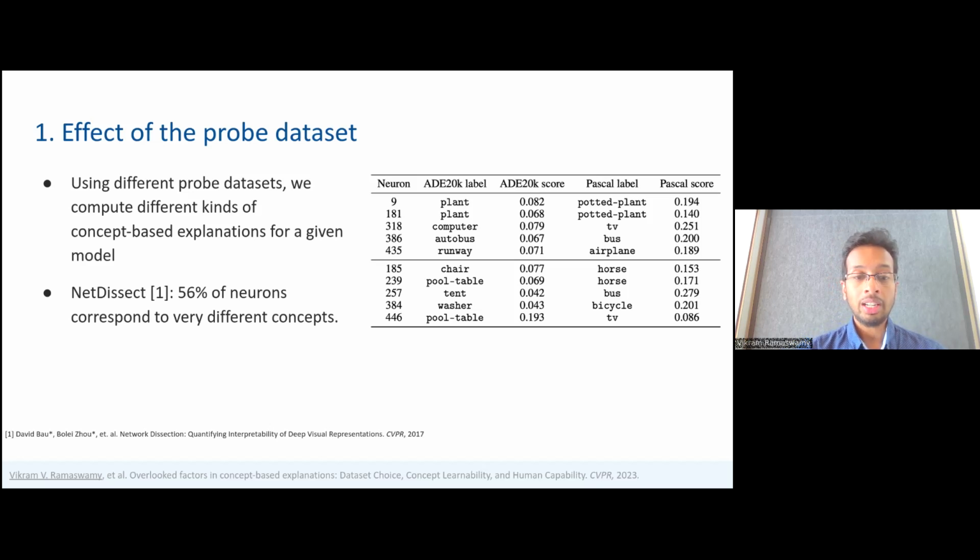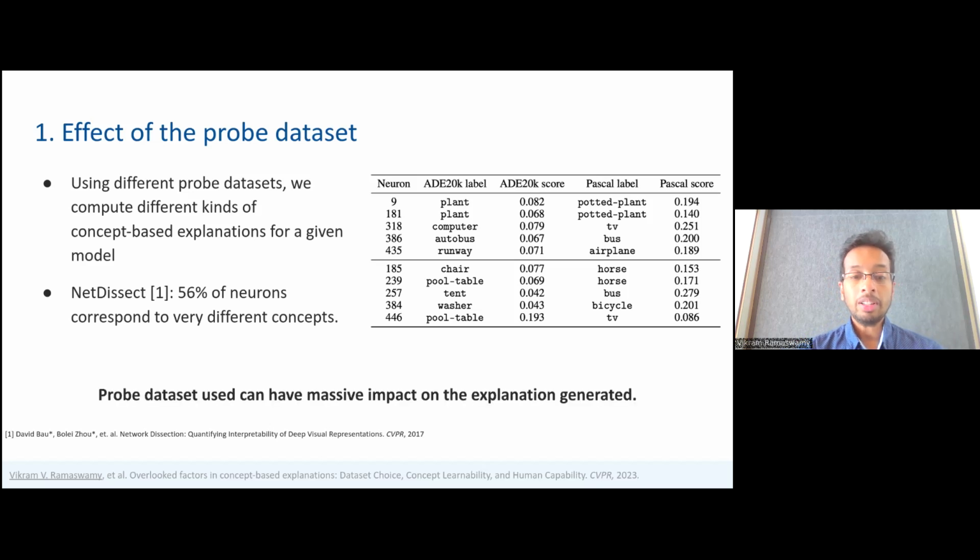Out of all the neurons that are labeled by both datasets, 56% of them correspond to different concepts. We find similar results for other explanation methods as well, showing that the probe dataset used can have a massive impact on the explanation generated.